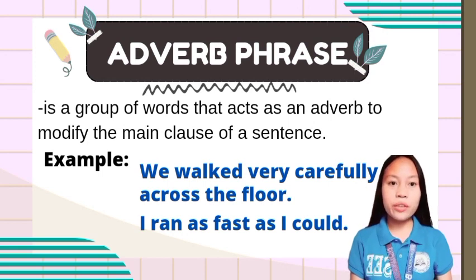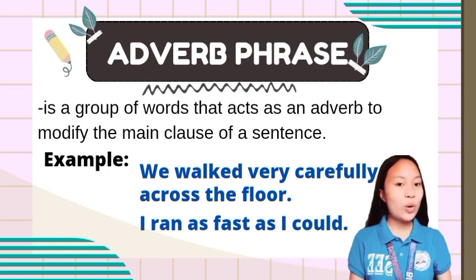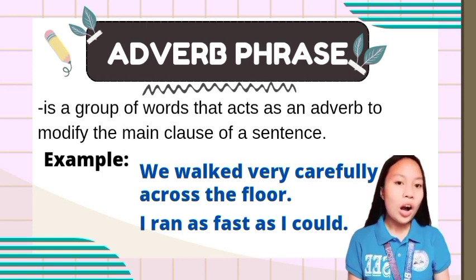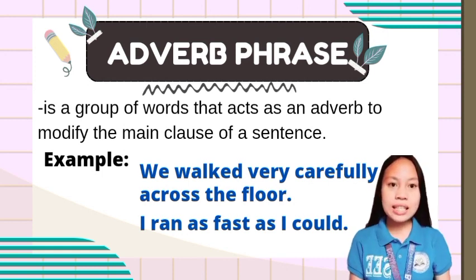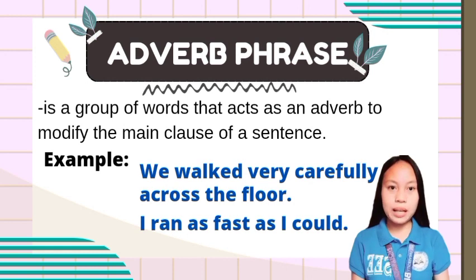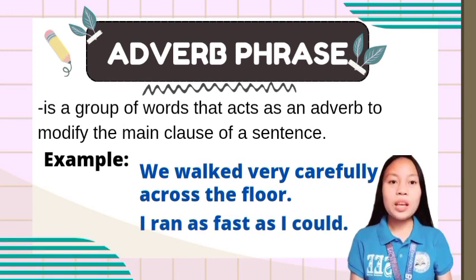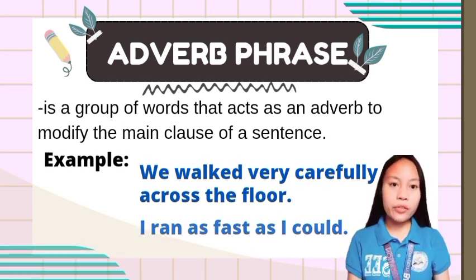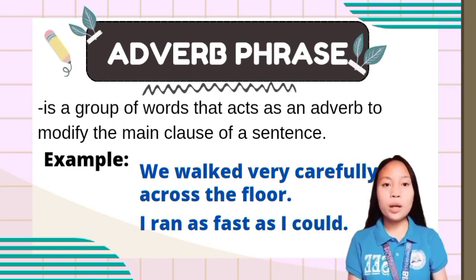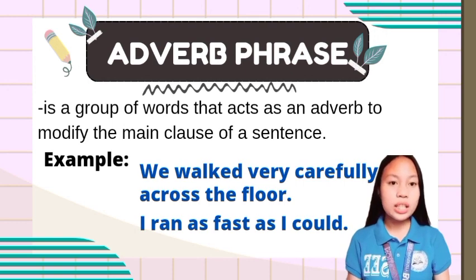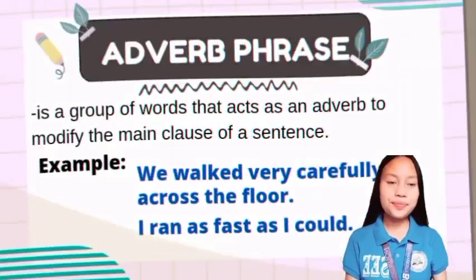Where is the adverb in this sentence? I know there is no ly in this sentence. So how can we know? Our adverb phrase here is as fast as possible. Why? The word fast is an adverb because it modifies a verb, which is ran.